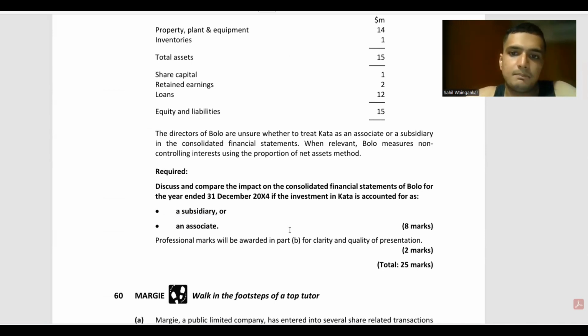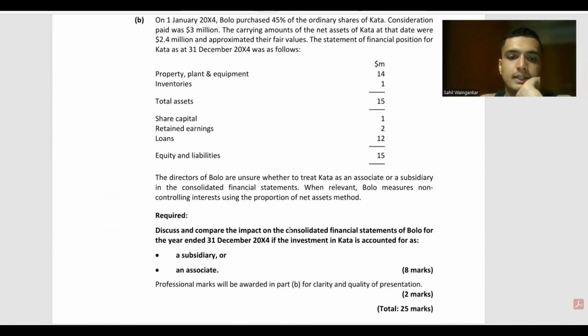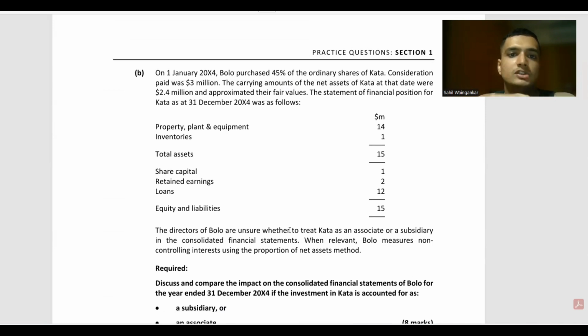Discuss and compare the impact on the consolidated financial statements of Bolo for the year ended 31st of December 14 if the investment in Kata is accounted for as a subsidiary or an associate. On 1st of January 414, Bolo purchased 45% of ordinary shares of Kata. Consideration paid was 3 million. Carrying amount of the net assets of Kata at the date were 2.4 million and approximated their fair values.